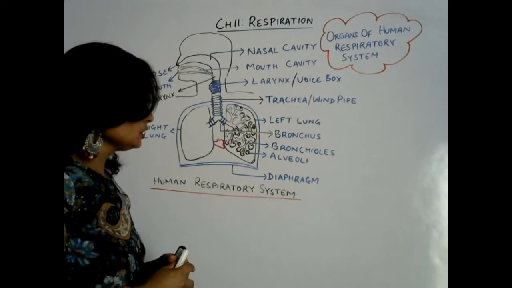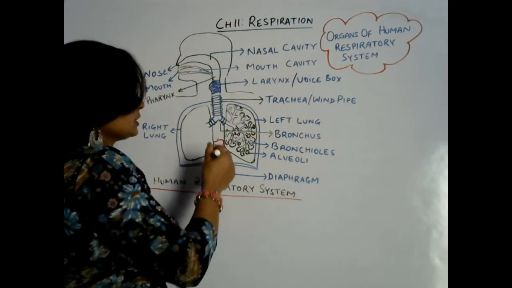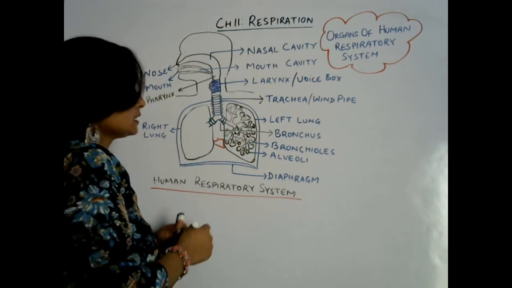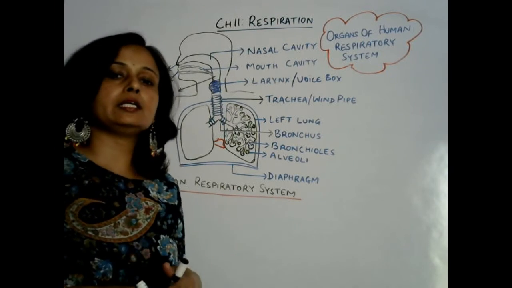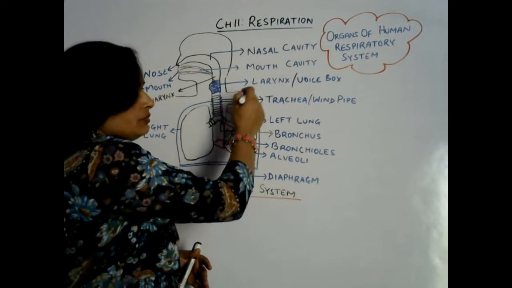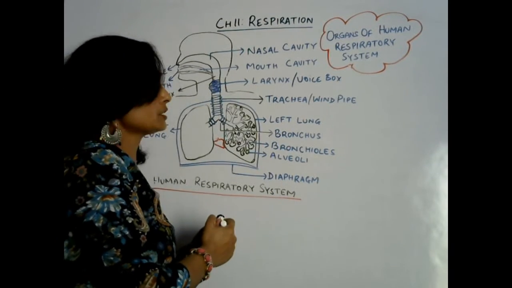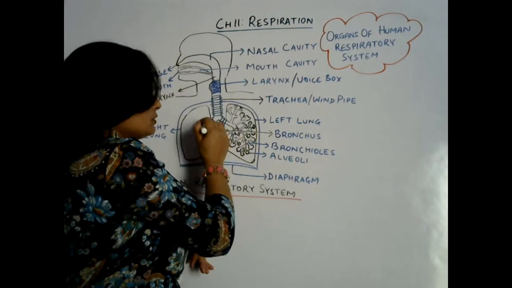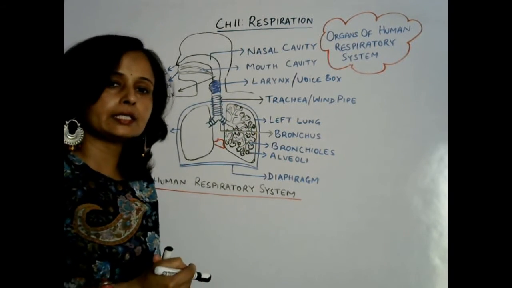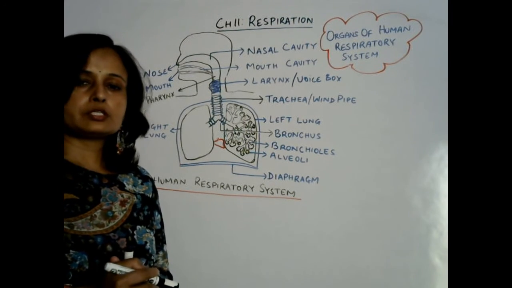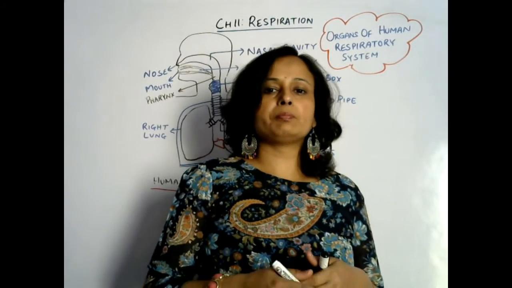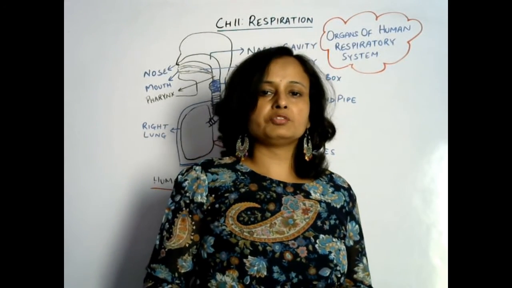Clear? So in this way respiration takes place, and these are the main organs of respiration. But this is not respiration, this is basically what? Breathing. Right now, whatever we discussed about the different organs of the human respiratory system, basically breathing takes place here. So in the next episode we'll discuss the mechanism of breathing. Now you look at the diagram.